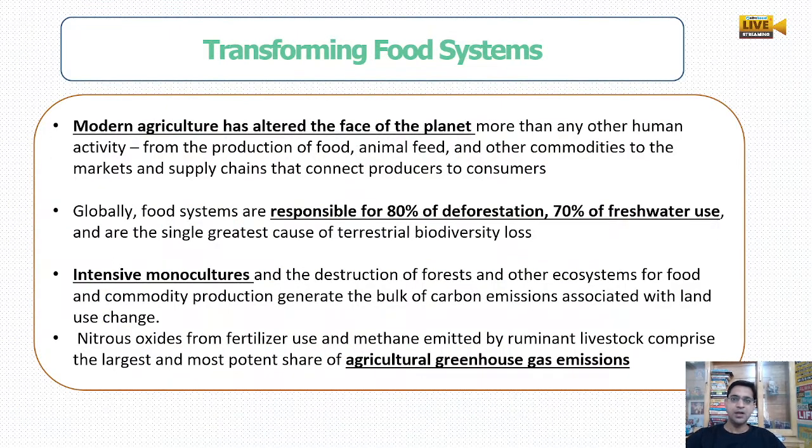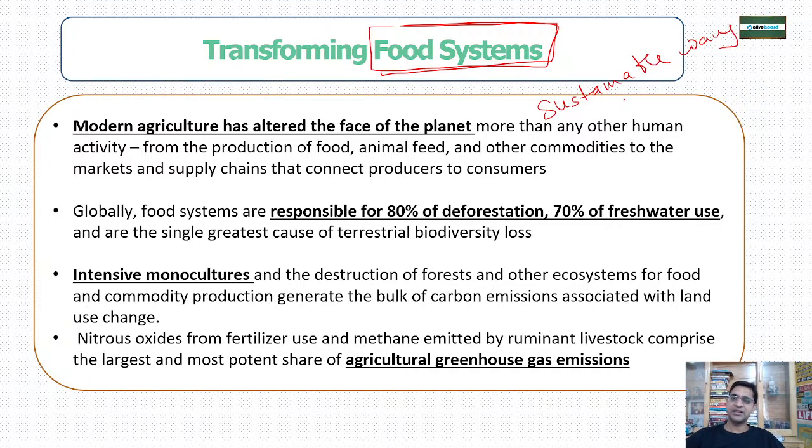Okay. Now how can we transform the food system? Because modern agriculture has already altered the face of the planet. We are using a lot of machines, everything is machines, consumer, producer, everybody is working, and everybody has changed the traditional system into a more and more advanced agriculture system. So we have to do restoration agriculture. We have to make sure that we do agriculture in a sustainable way. It is not like machines are there, fertilizers are there, you can use them at any level. No,